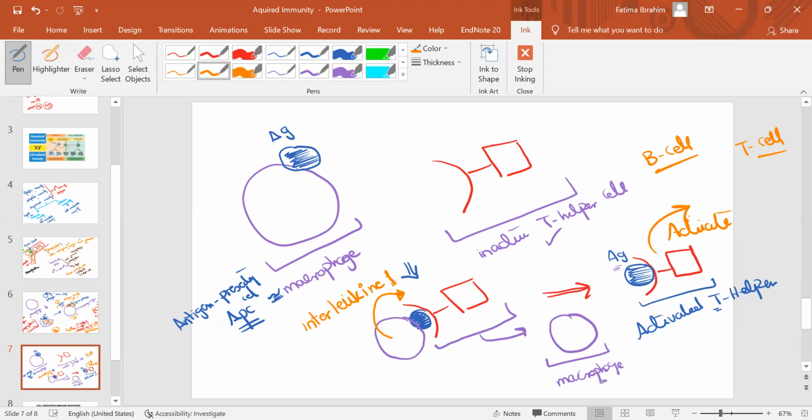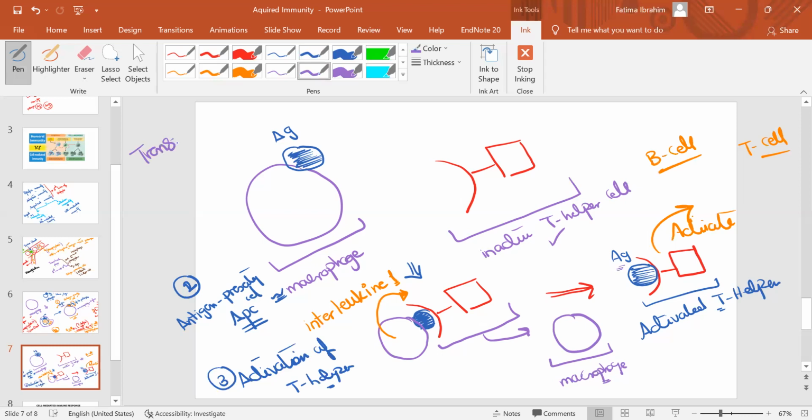So all of this, we can call the activation process. Number two, antigen presenting cell function. Number three, activation of the T helper. Okay. And this is called the transitional phase. The phase between what? Between the second line of defense and the third line of defense. You must go and pass by the transitional phase. Thank you.